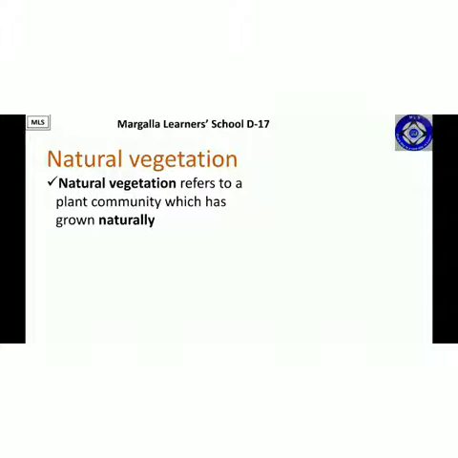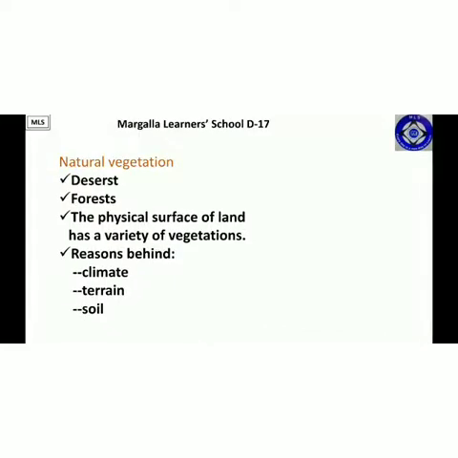But the plants which are cultivated by Allah Almighty, that are present naturally, that grow naturally, are known as natural vegetation. Under natural vegetation, we have for example deserts. Now a desert is an area where there are lesser chances of growing crops or natural vegetation. Similarly, if we look at the forest, in a forest there is a lot of greenery, a lot of bunches of trees and herbs and shrubs. So in a desert, natural vegetation is lesser in quantity, while in a forest it is in a larger amount.